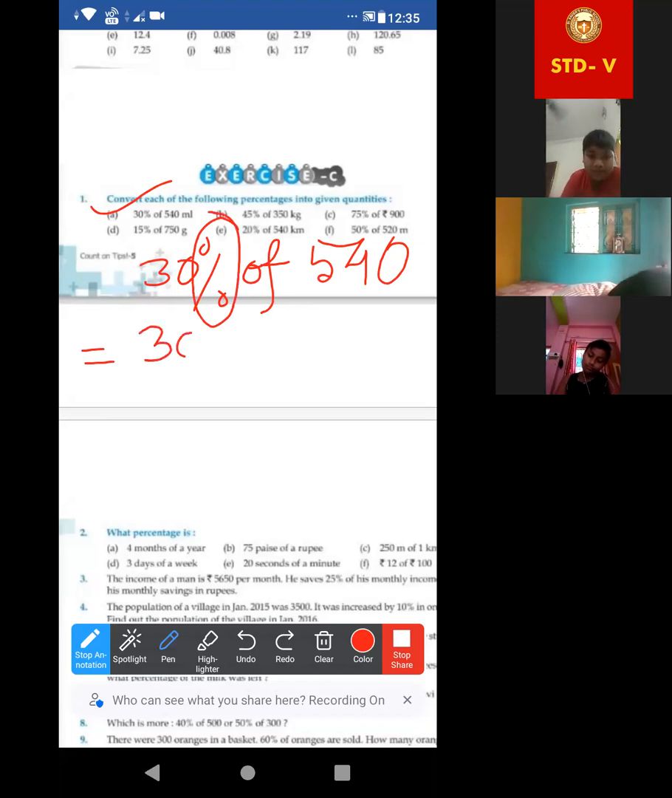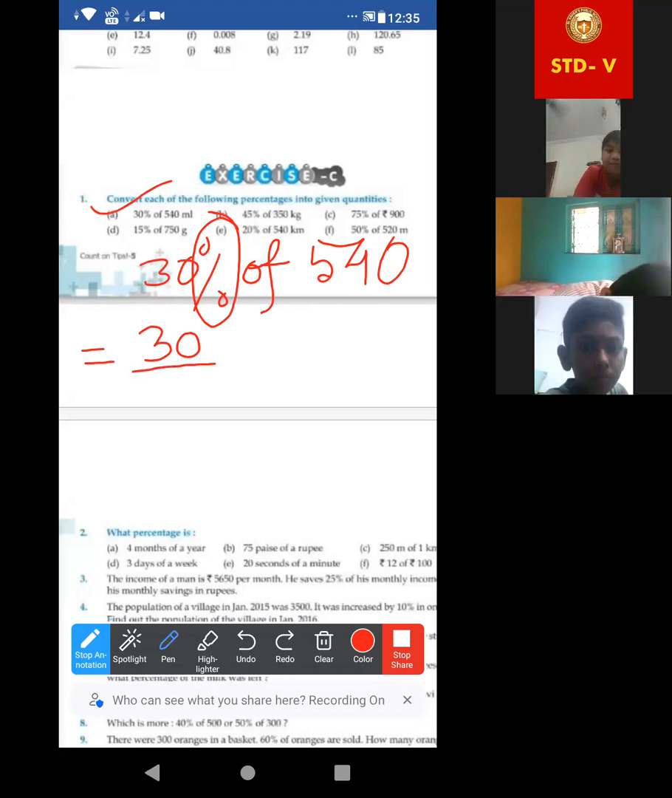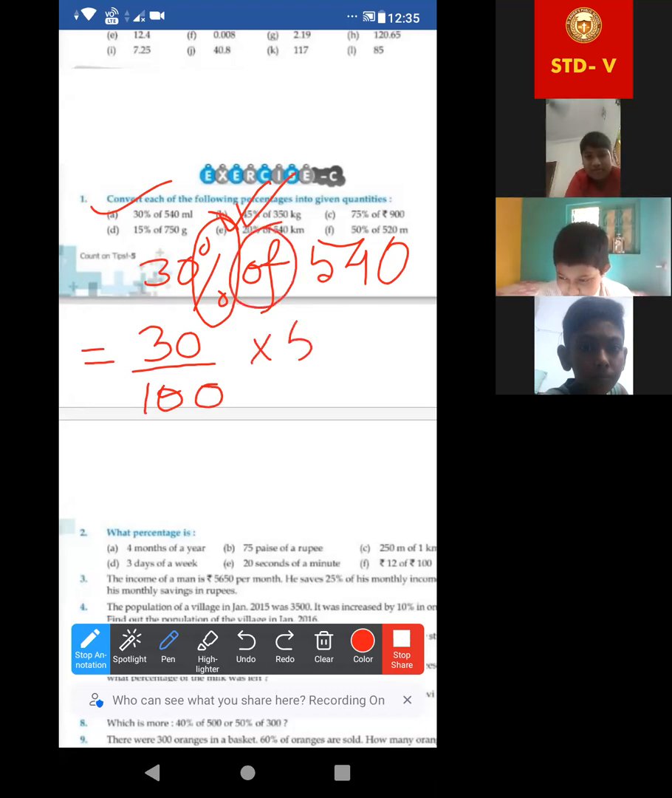30 by 100, 30 by percentage, beta. Yes, ma'am. Percentage means 100. And "of" means multiplication, into 540. Acha, here it is ml, so write ml also, the unit also.